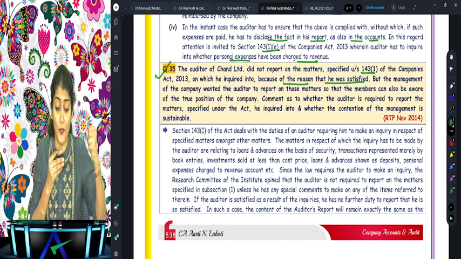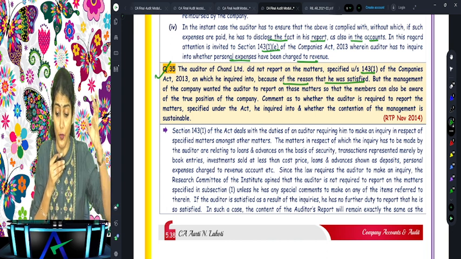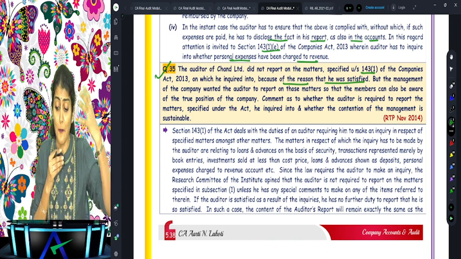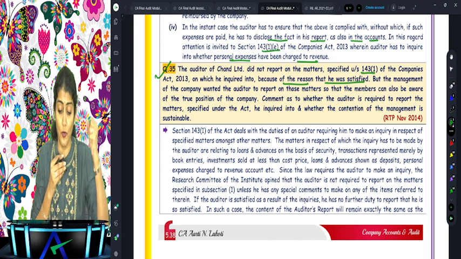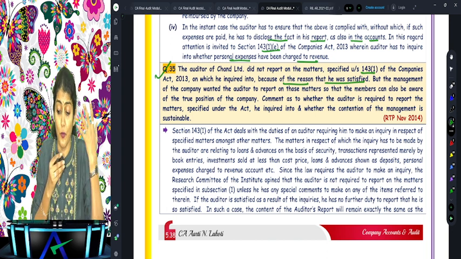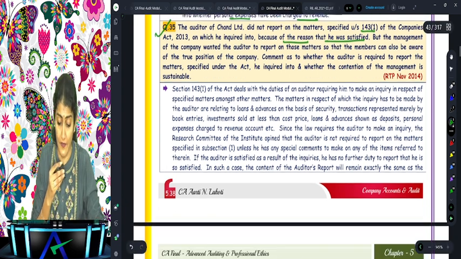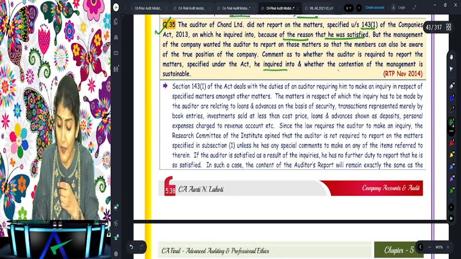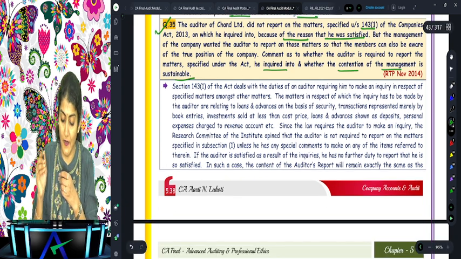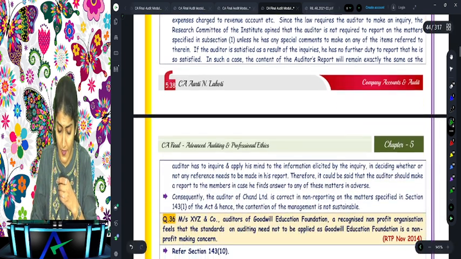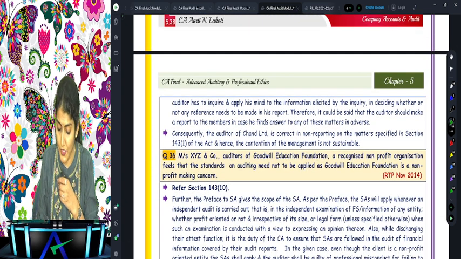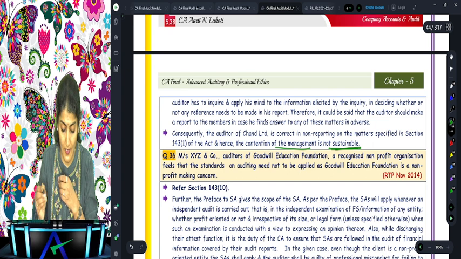But the management of the company wanted the auditor to report on those matters so that the members can also be aware of the true position of the company. Comment as to whether the auditor is required to report the matter specified under the Act he inquired into and whether the contention of the management is sustainable. No. What does it say? No need to report. The contention of the management is not sustainable.